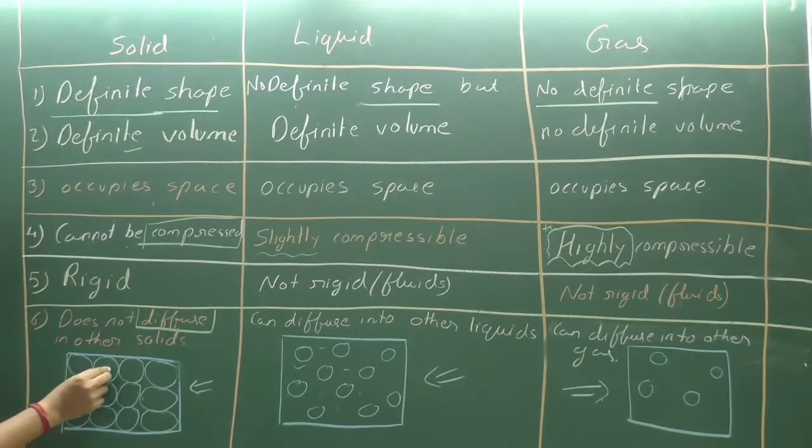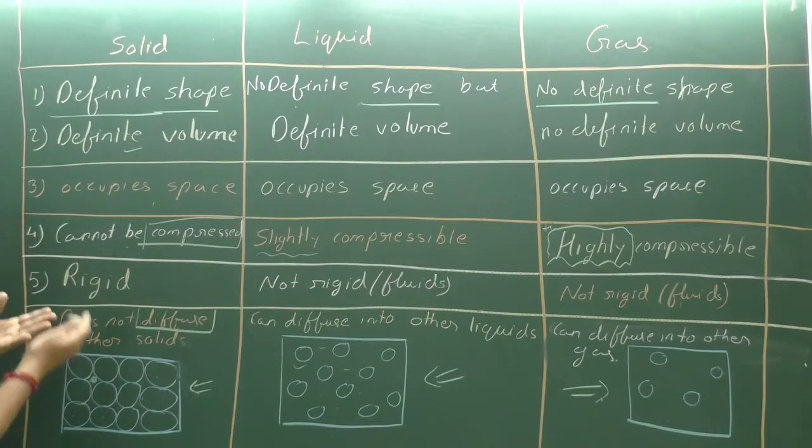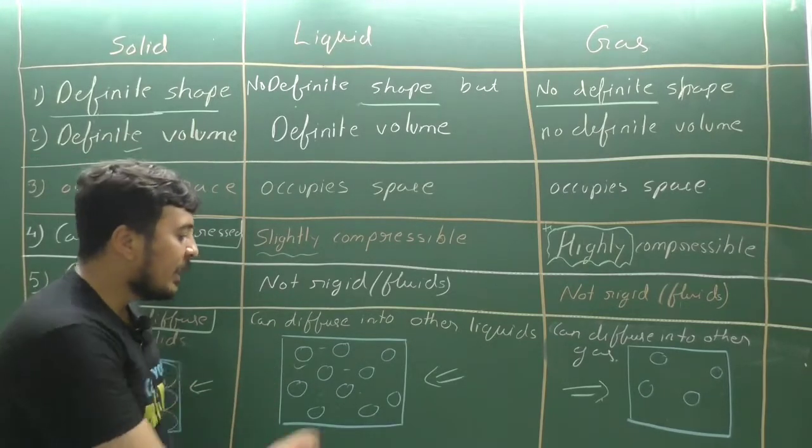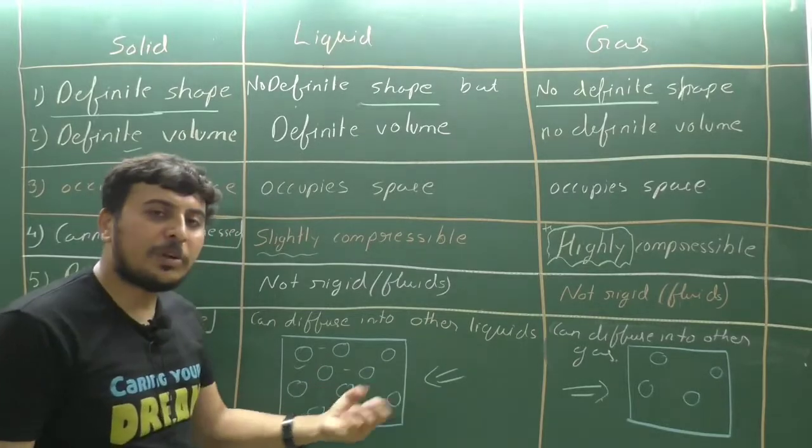In solids, we can see that the particles are closely packed with very little space, so they cannot move. They only vibrate at their position. They cannot move from one place to another. In liquids, they have space between them, so they can move from one place to another.